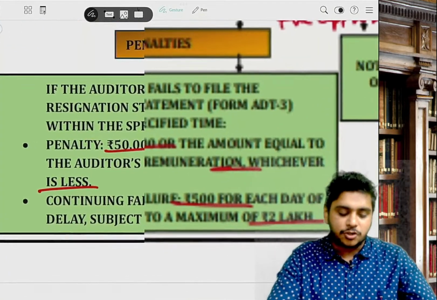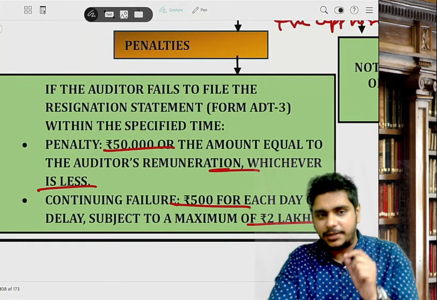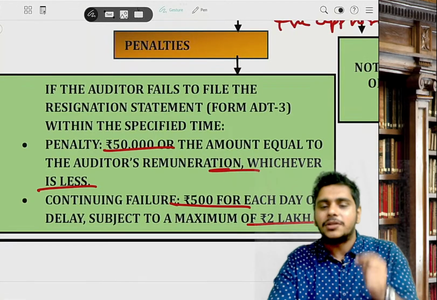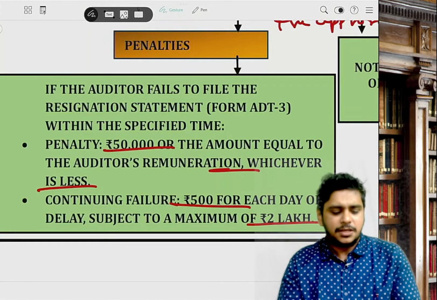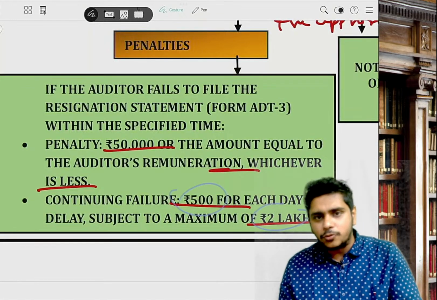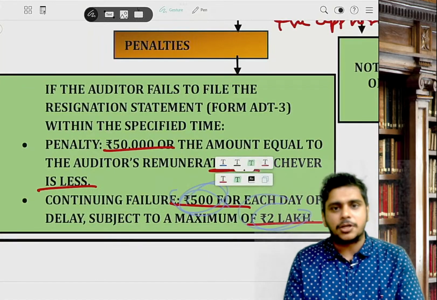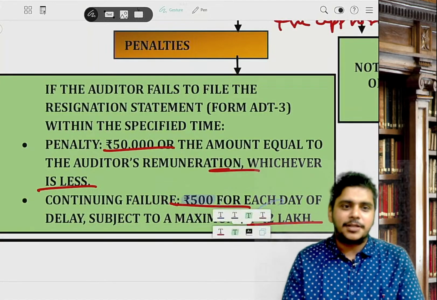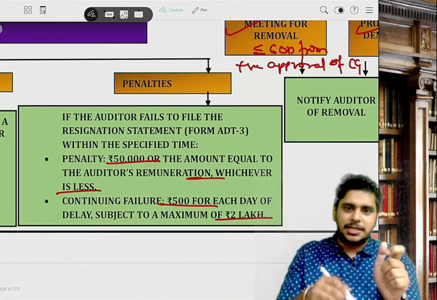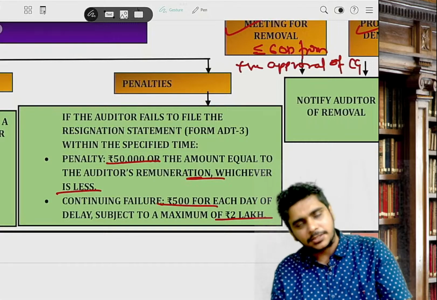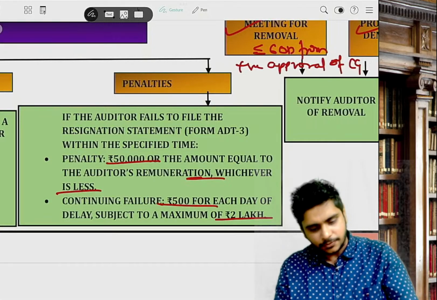Sir, if ADT-3 is not filed, how much is the penalty? Very important, can come in MCQ. Minimum 50,000 rupees or the remuneration, whichever is less, plus 500 rupees per day subject to a maximum of 2 lakhs. Section number is 140, resignation.